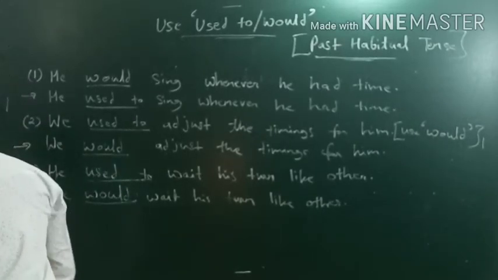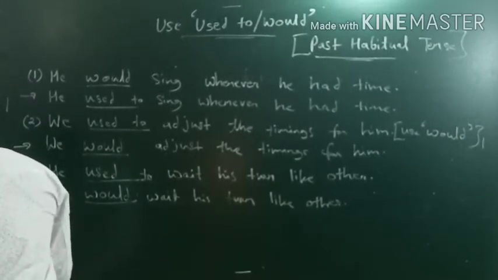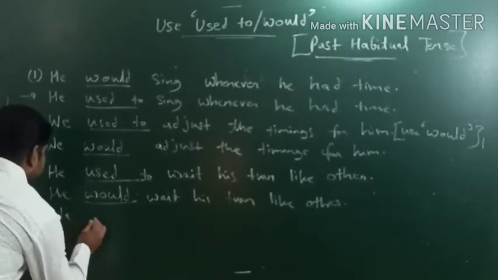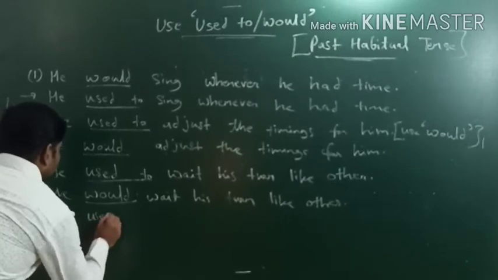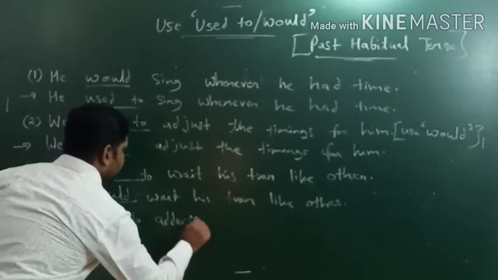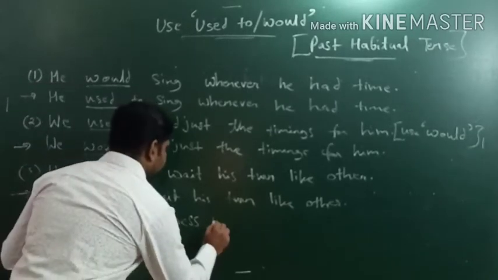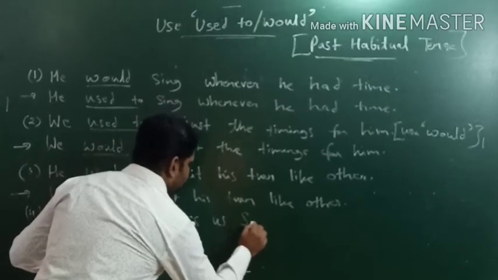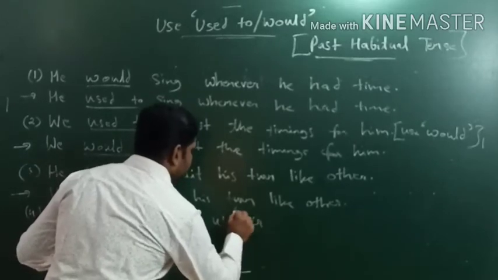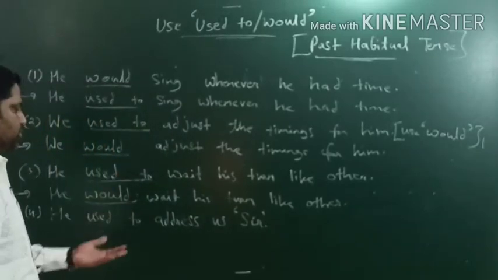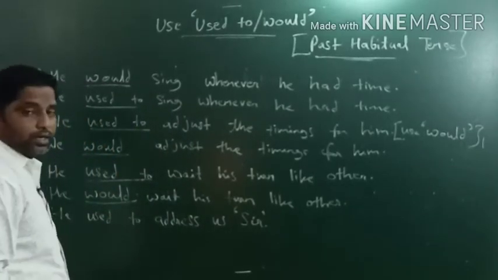Okay, he used to address us sir. He used to address us sir. वह हमें सर कहकर बुलाया करता था.